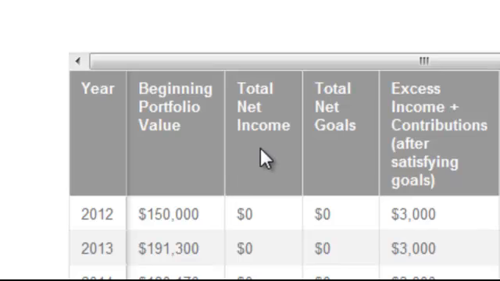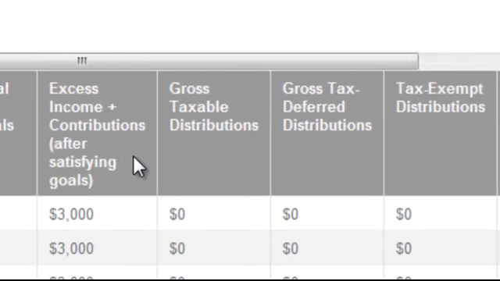The total net income is the sum of all the income streams included in the plan for that year. Total net goals is the sum of all of the goals included in the plan for that year. Excess income and contributions tells you how much of that year's contributions and income is left over to be invested in the taxable portfolio after meeting that year's goals. Unless there are RMD considerations, income will always be hit first to meet any goals.